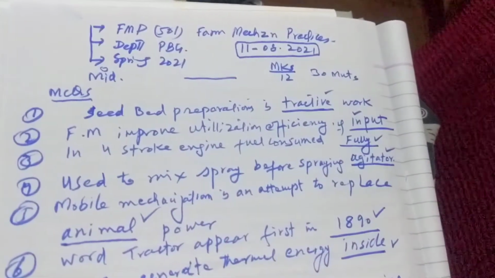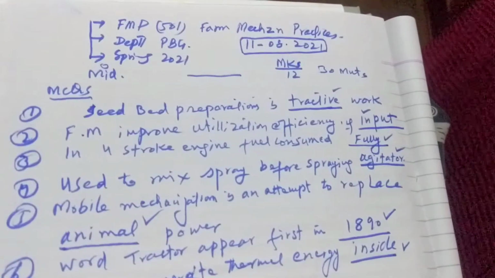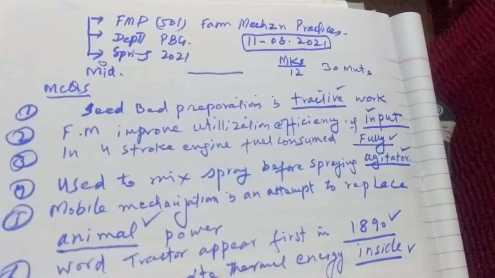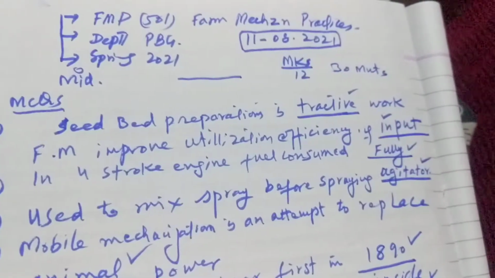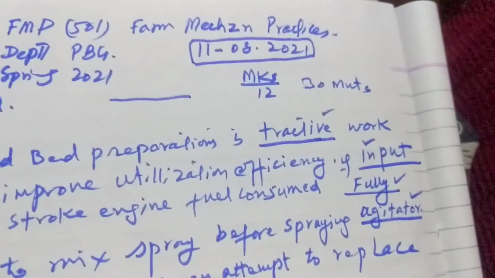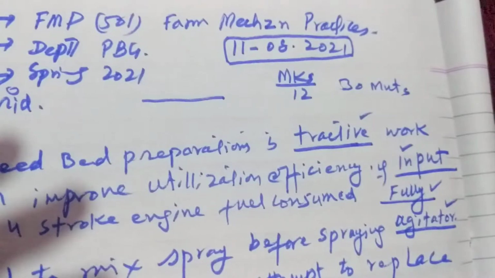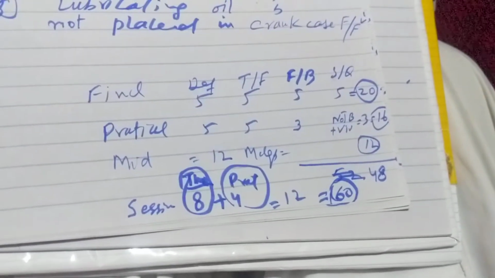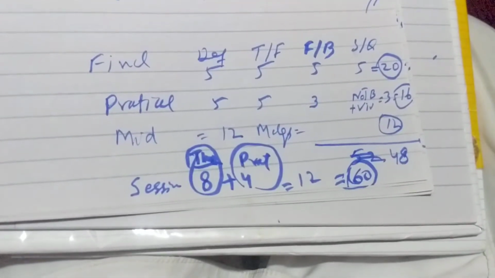Students, another solved paper of FMP in the Department of Plant Breeding and Genetics, held in spring 2021, dated 11th of August 2021. The marks distribution is as follows: final, practical, and then mid.